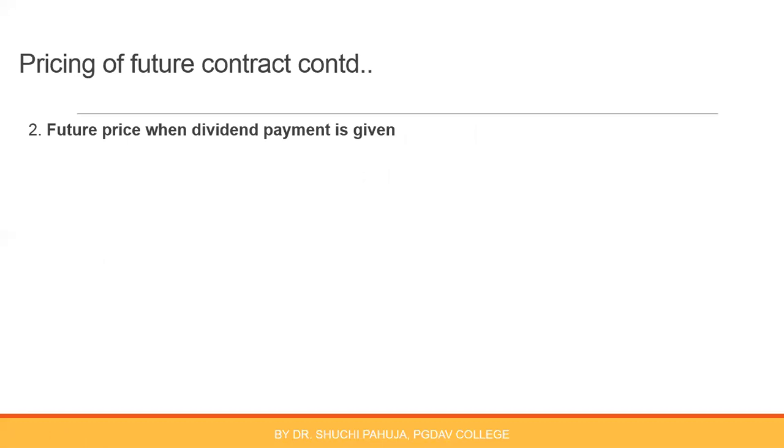Suppose the time period of future is 3 months. That means instead of buying share today, the buyer will be buying share after 3 months. And it is expected that after 1 month, company will pay some dividend. Buyer will not be getting this dividend because he will be getting shares only after 3 months. So he is the loser here. He is losing this dividend amount. Present value of this dividend amount will be deducted from the spot price. He will be paying lesser price for this future, right?